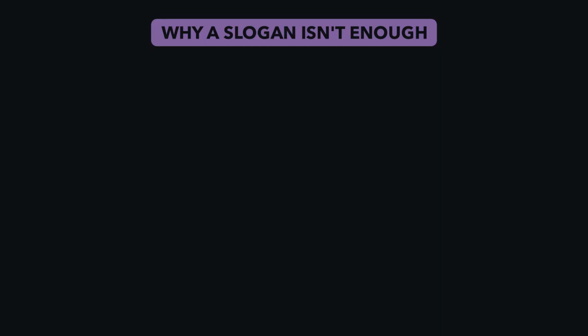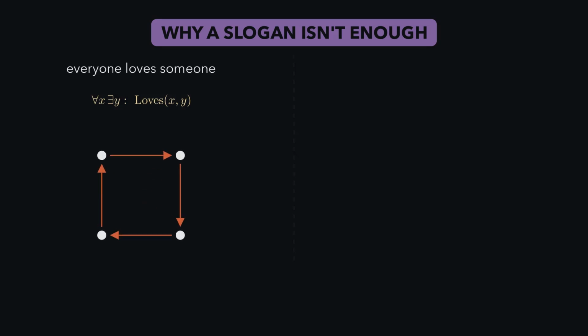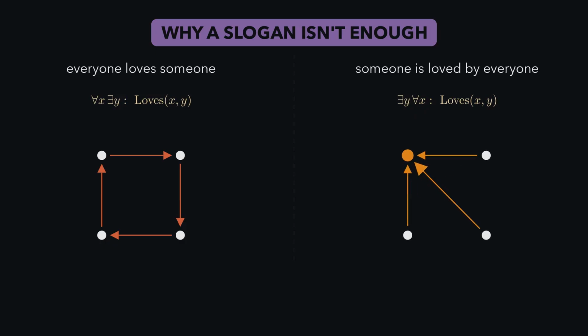But in reality, a slogan is just a compression. To see why that can be dangerous, look at a simpler analogy where two sentences sound almost the same, but mean totally different things. Here's the first sentence. Everyone loves somebody. For every person, they love at least one other person. Now, if you swap the order of the two quantifiers, it becomes, somebody is loved by everybody.